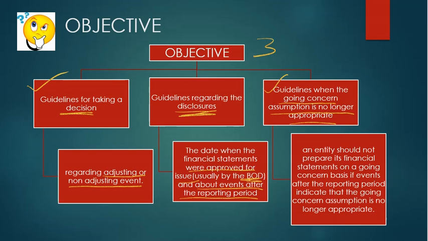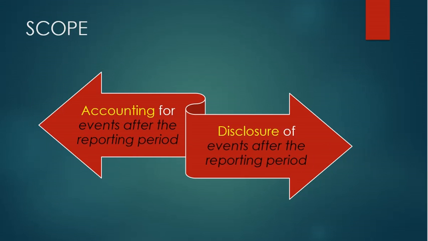An entity should not prepare its financial statements on a going concern basis if events after the reporting period indicate that the going concern assumption is no longer appropriate. This concept will be discussed in upcoming slides. Scope of the standard. First one, accounting for events after the reporting period and disclosure of events after the reporting period. That is, this standard covers accounting and disclosure requirements of events after the reporting period.